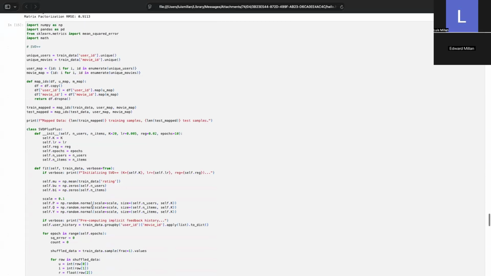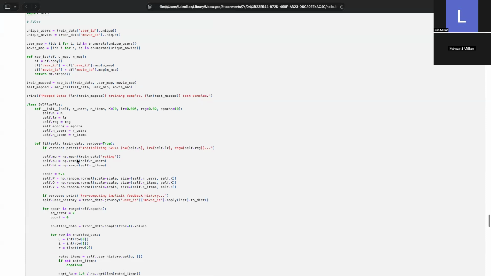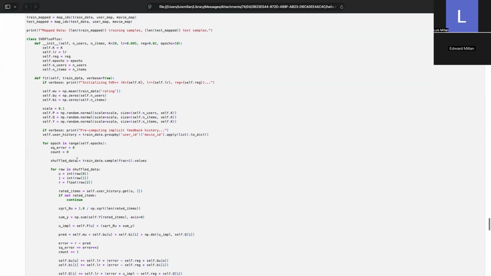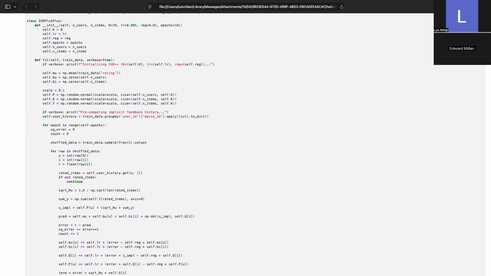Lastly, we implemented our last model, SVD++. The standard matrix factorization only looks at the explicit rating, but SVD++ adds a third vector, self.y, which allows us to capture implicit feedback. This vector represents the influence of a user simply interacting with an item, regardless of the rating.